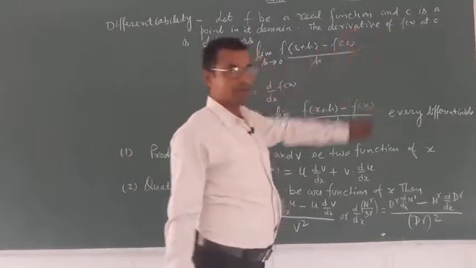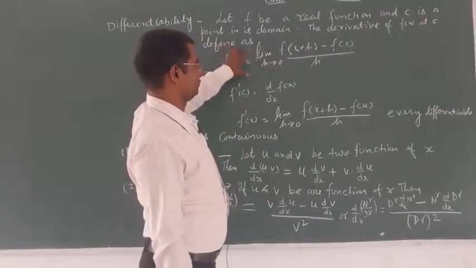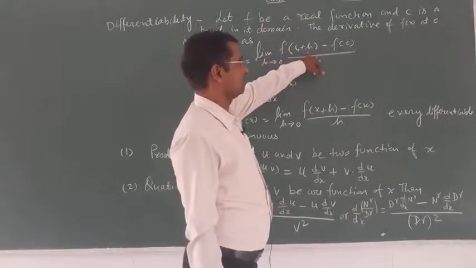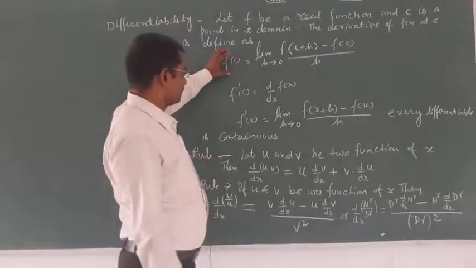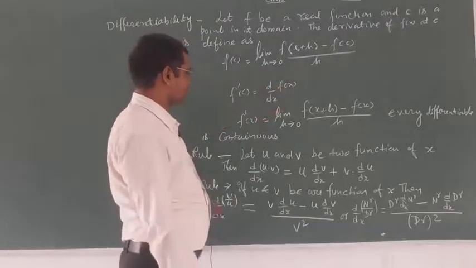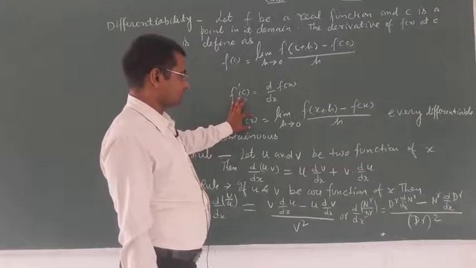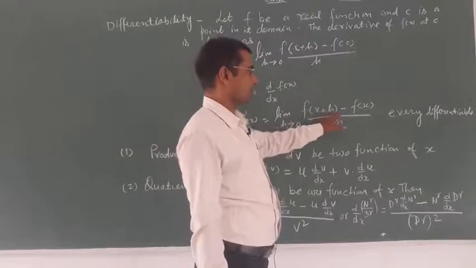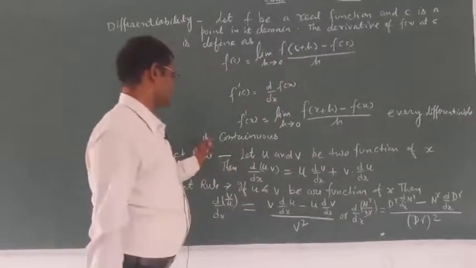The derivative of f at c, f'(c), is equal to the limit as h tends to 0 of f(c+h) minus f(c) upon h. So the derivative f'(c) is equal to d upon dx f(x), which is the limit as h tends to 0 of f(x+h) minus f(x) upon h. Every differentiable function is continuous.